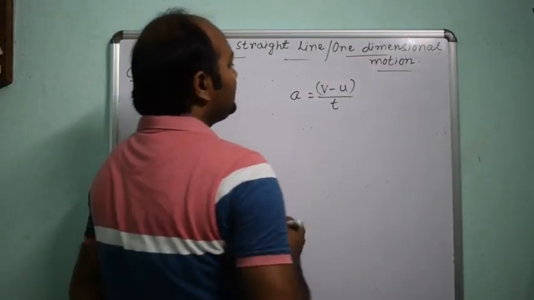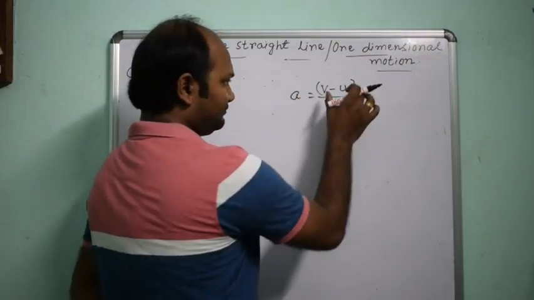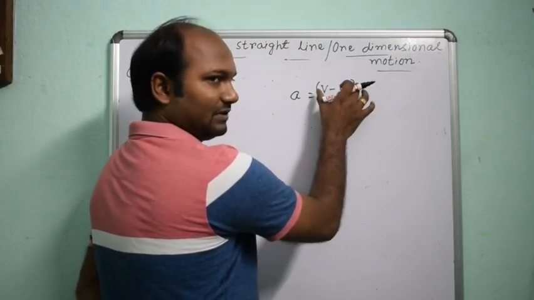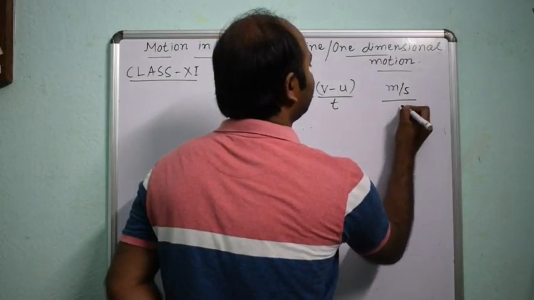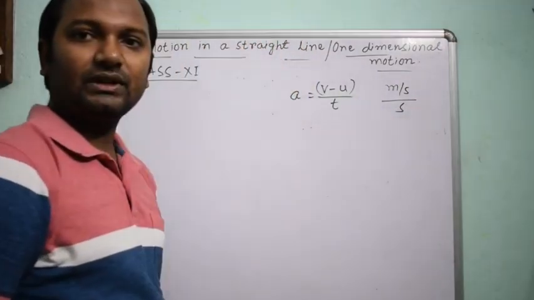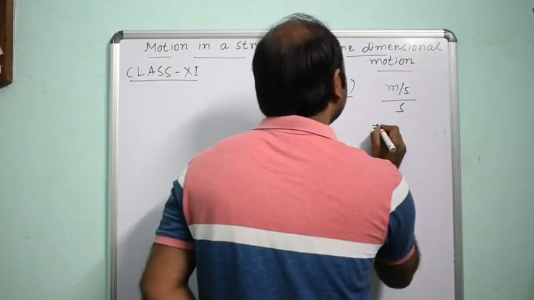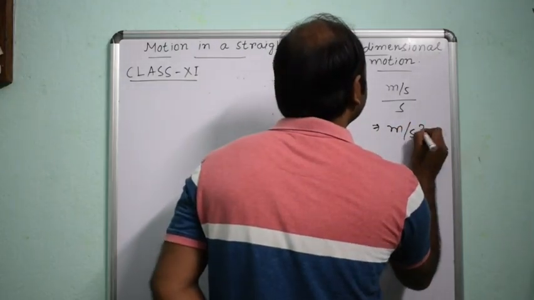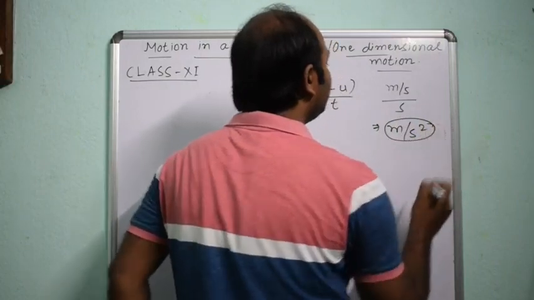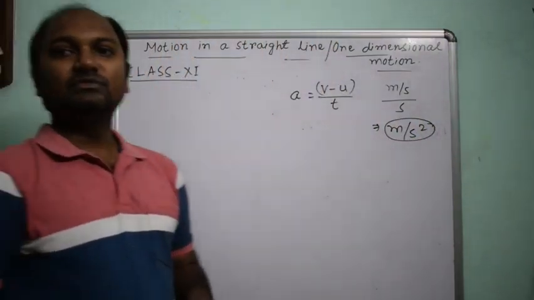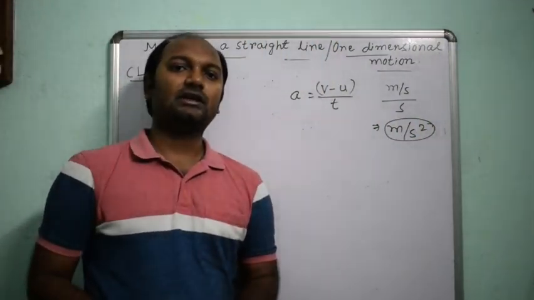So what will be the unit of acceleration? Put the unit of velocity. Unit is meter per second by second. So this will be meter per second square. It is in SI form. So unit of acceleration is meter per second square in SI.